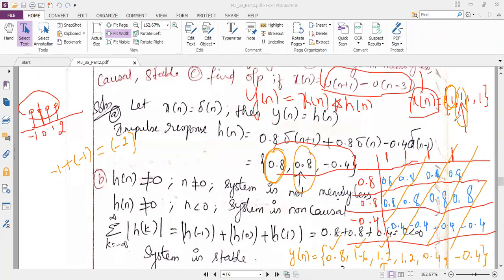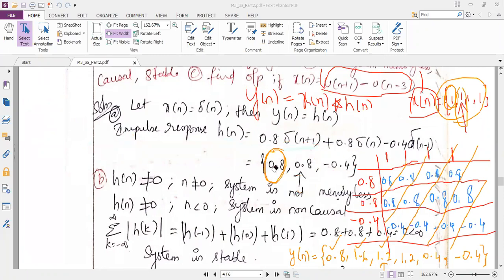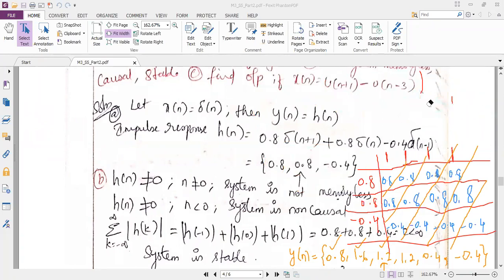And I told you how many samples will be there in the final answer. What is the method? n1 plus n2 minus 1. So n1 is 4 and n2 is 3. 4 plus 3 is how much? 7. 7 minus 1 is 6. Can you count? Do you have 6 samples in the answer? Yes, ma'am. So successfully we have written the answer correctly. This is just cross verification, to check whether the number of samples in our output matches the original concept.